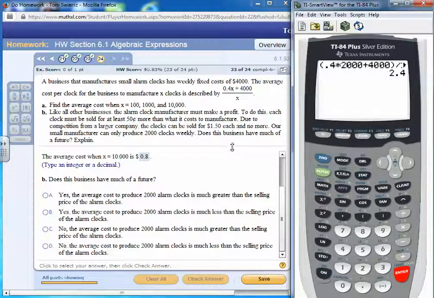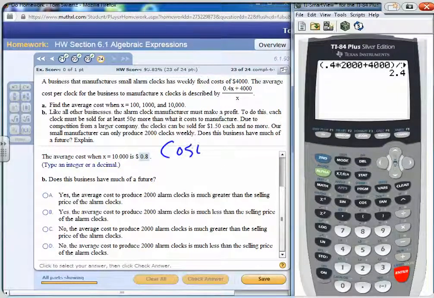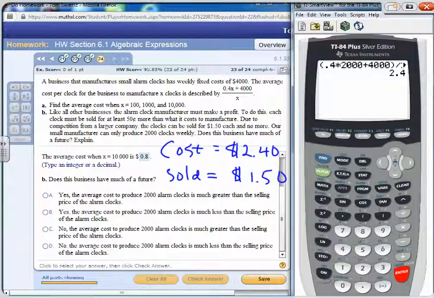And they get $2.40. So this is how much it costs. So the cost is $2.40. They can only sell it for $1.50. So obviously the cost we just got from the formula is $2.40, but what they're going to get is $1.50, where it's costing them more to produce than what they can sell, so obviously they're not going to make any money.